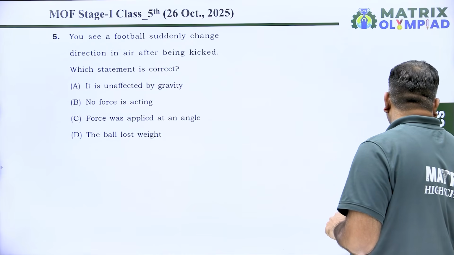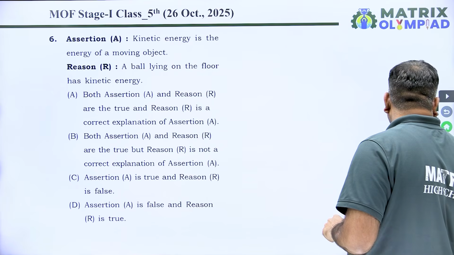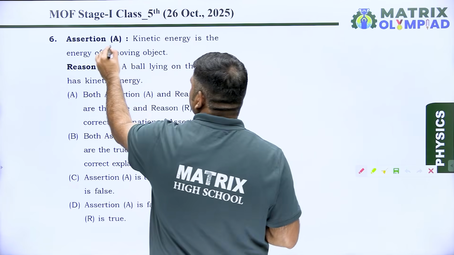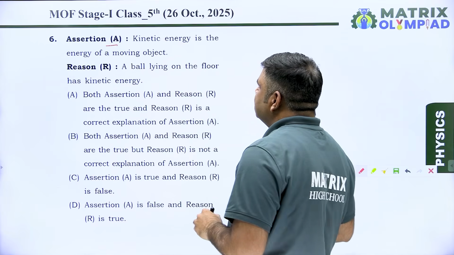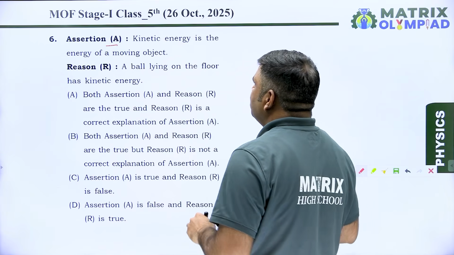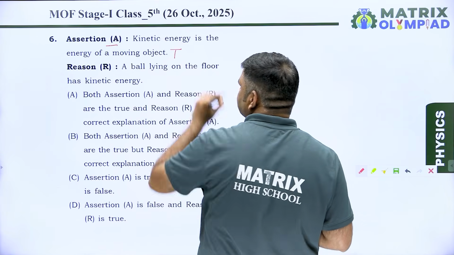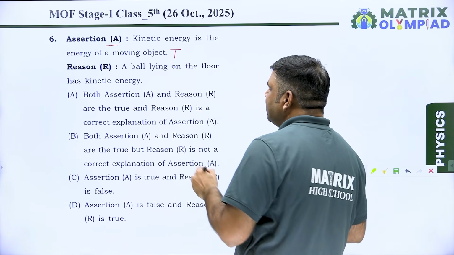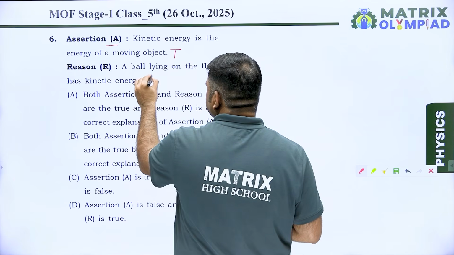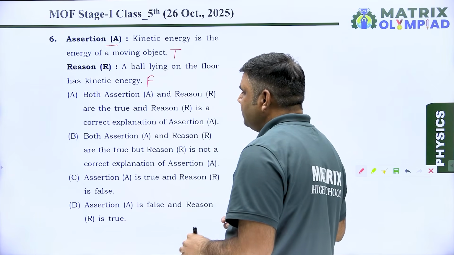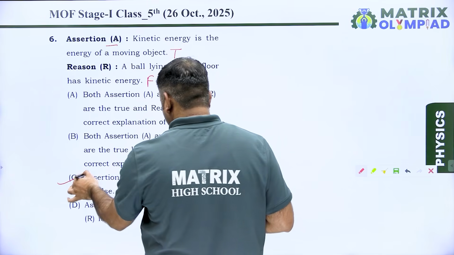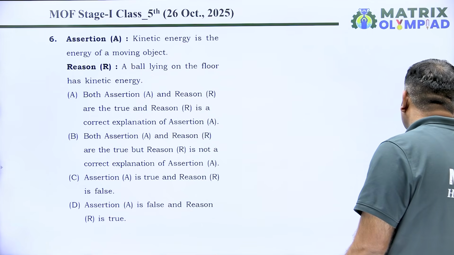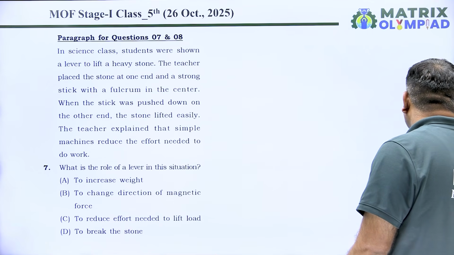Move to the next, that is question number 6, which is based on assertion and reason. Assertion A, kinetic energy is the energy of a moving object. True. Reason, because a ball lying on the floor has kinetic energy. No. The reason is false. So our correct answer will be option C. Assertion is true and reason is false.